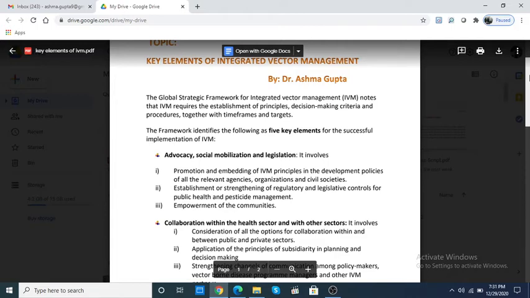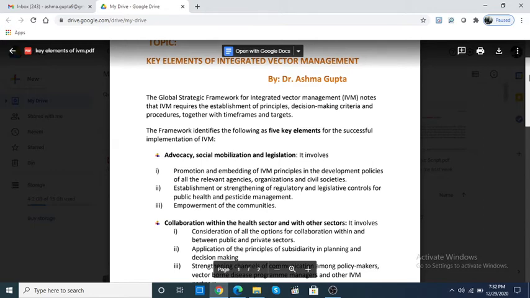So once the integrated vector management came into practice, first thing was the advocacy, that is, the general public was made aware and was taken into confidence. Secondly, the societies, whether they were government associations or non-government associations or voluntary people who were participating in the vector management, they had to be convinced that integrated vector management is of significant use.